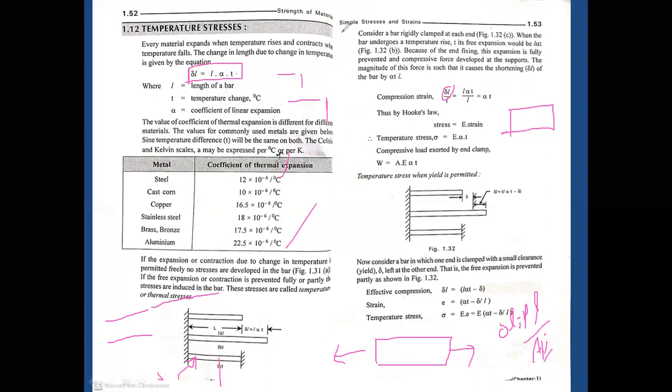Okay, so the temperature stress is obviously equal to the strain, which equals delta L by L. So delta L is nothing but L alpha T.